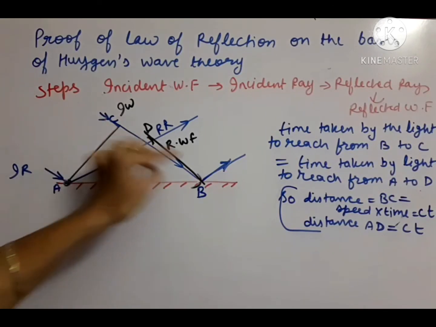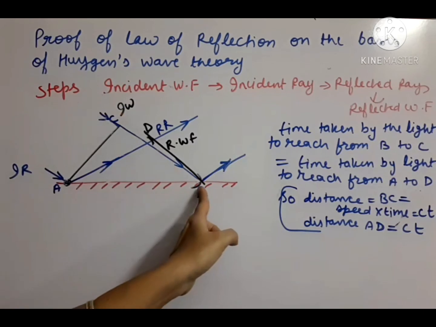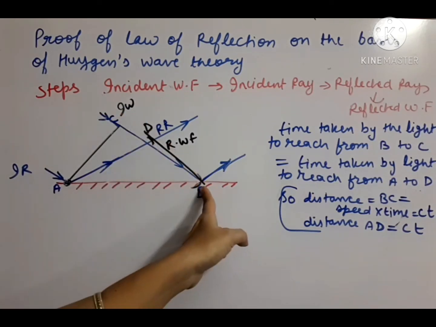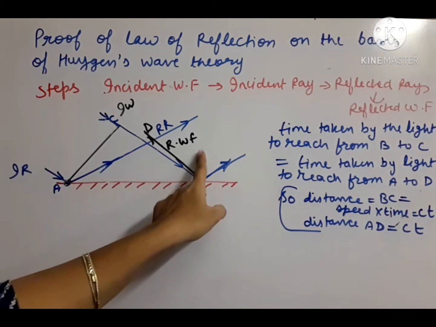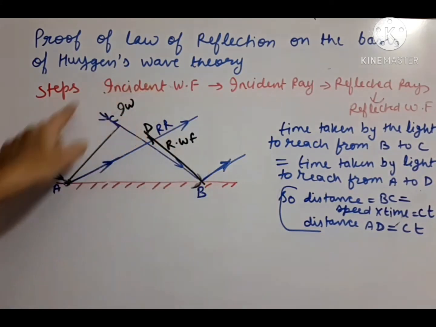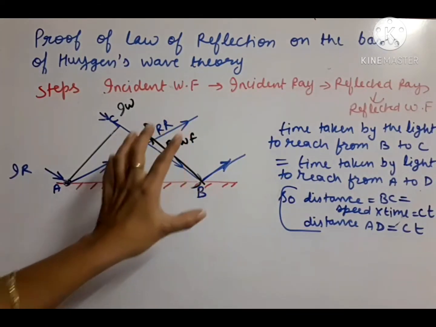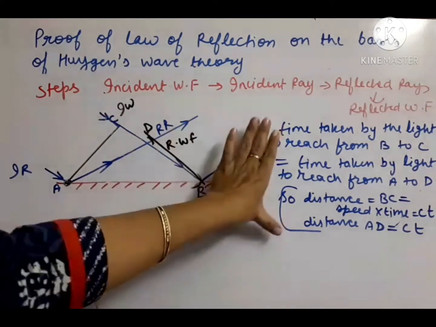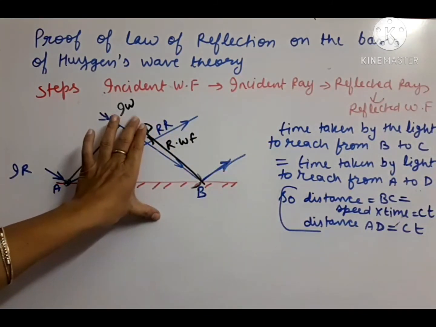So whatever distances we have got from BC and AD, the envelope or tangent of those arcs is called the secondary wavefront. So this way we have drawn the reflected wavefront. Incident means primary and reflected means secondary wavefront. So this way we have completed the diagram. These are the steps for the diagram. After that, now we have to prove the law.